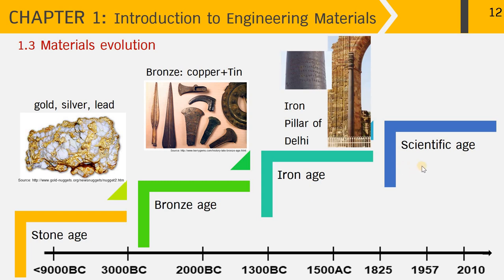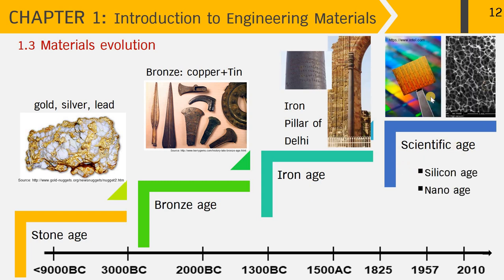And as we move through the scientific age, as we're living right now, things changed from the 19th century. The scientific age made human life much easier, and the evolution of materials goes faster to make our lives comfortable in this society. As you can see now, we have social media, we learn online, we have the mobile phone, we have all the gadgets that we want. And this is thanks to the silicon age and the nano age that I will talk about.